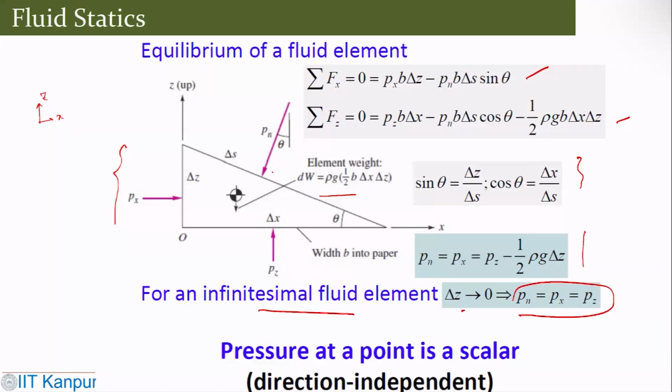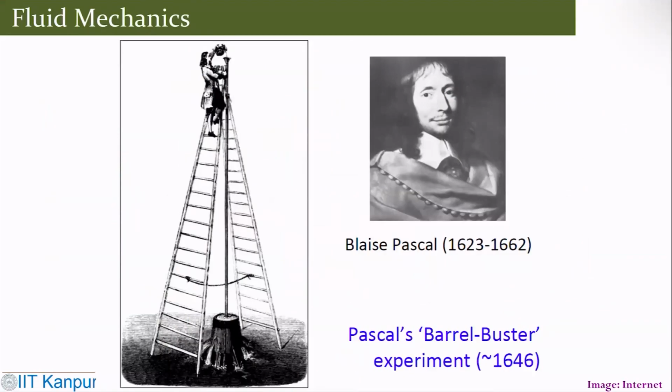So pressure at a particular point is independent of direction. So that becomes independent of scalar. So this was already kind of achieved by this famous experiment, which is known as Pascal's barrel buster experiment. It was conducted in 1646, and obviously you can see this picture which is available on the internet.